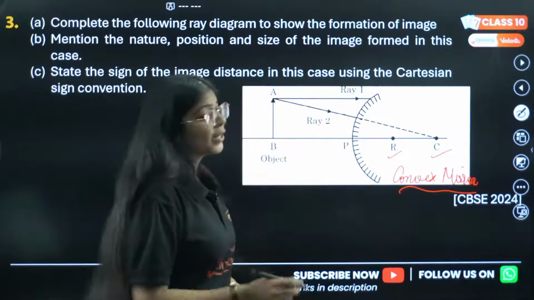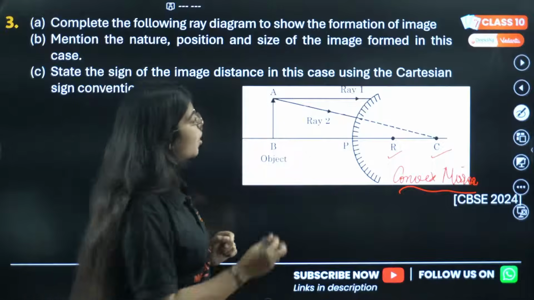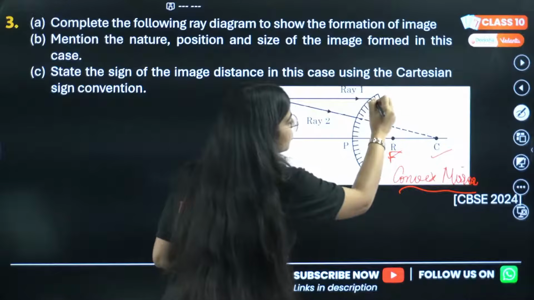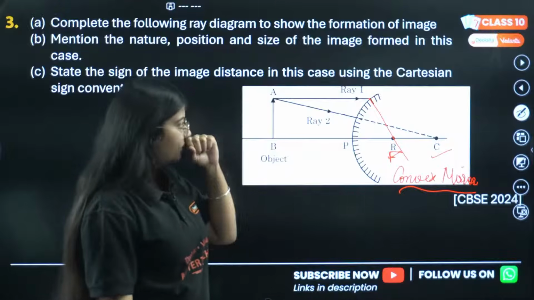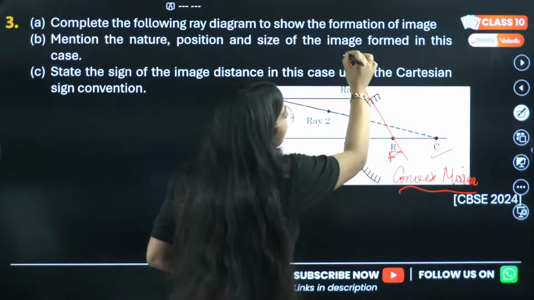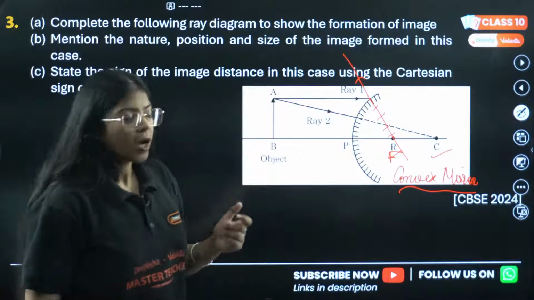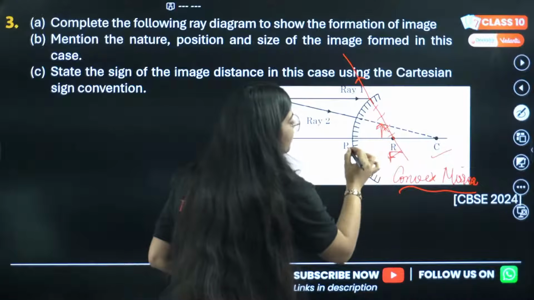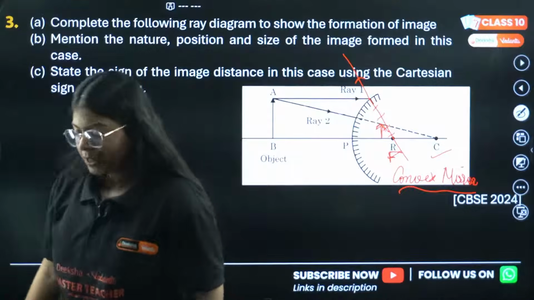This first ray, we know whenever a ray comes parallel to the principal axis, it always passes through the focus. So if we take this as our focus, let's say R is our focus, this ray will pass through the focus. Since this is a convex mirror, the ray will get diverged, and if we plot it back, we'll see it is passing through the focus. So our resultant image will be at this point, which is between pole and focus. So Rohit was correct. Virtual, erect and diminished.